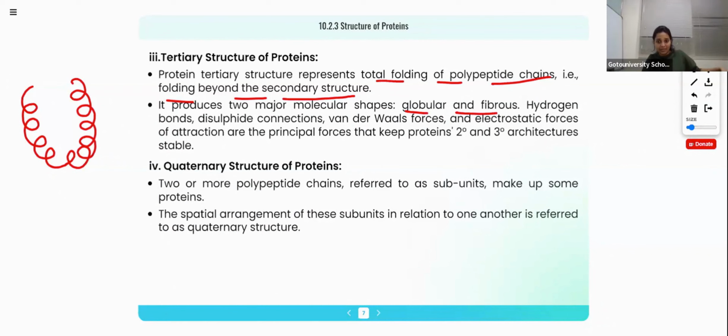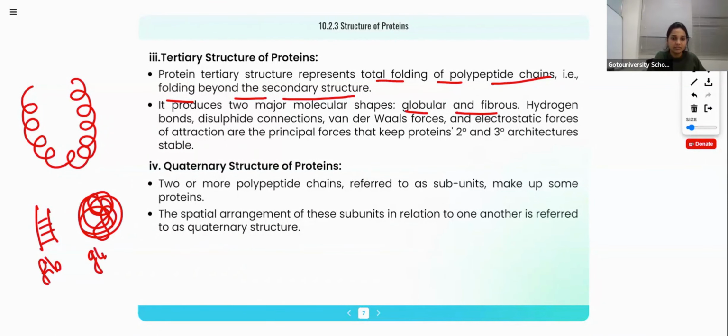This one we already discussed, right? Globular and fibrous. In globular, two parallel structures are connected by hydrogen bonds. This is fibrous, and this is globular, the coiled one. In fibrous, the two parallel chains you can see are connected by hydrogen bonds or disulfide bonds. Van der Waals force and electrostatic force of attraction are the principal forces that keep secondary and tertiary architecture stable.